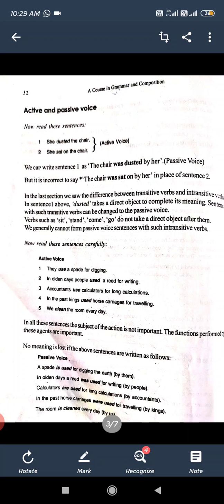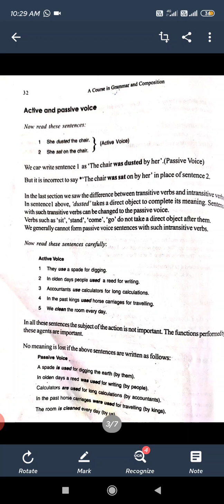So now read these sentences carefully. They use a spade for digging. In olden days, people used a reed for writing. Accountants use calculators for long calculations. In the past, kings used horse carriages for traveling. We clean the room every day.